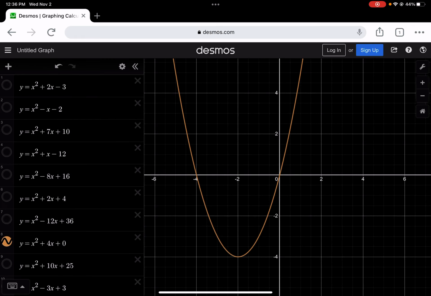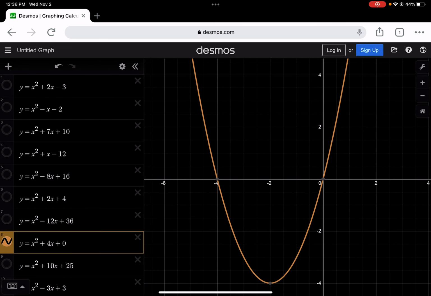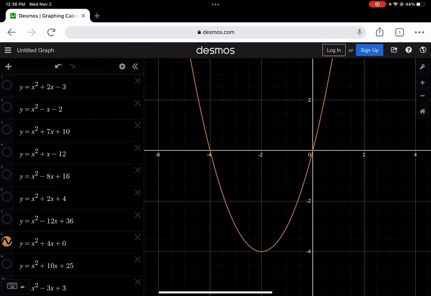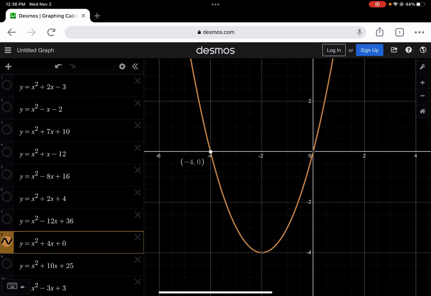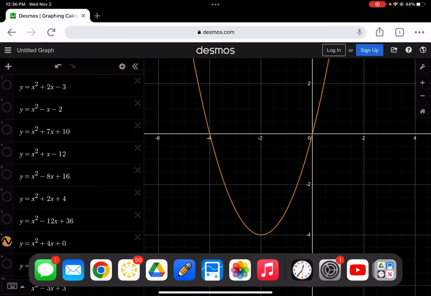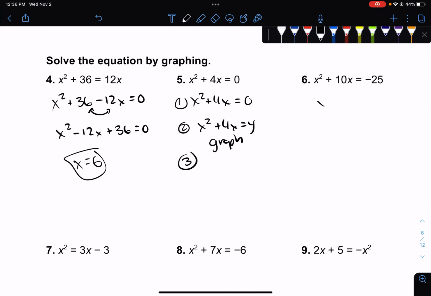There's no number there, but it's like there's a plus 0. But when I look at my graph, there's my parabola. I'm going to cross at -4, and I'm going to cross at 0. So I get 2 answers to that one. X equals -4. No, that's not that number. That's over here. X equals -4, and x equals 0. Those are your 2 answers.